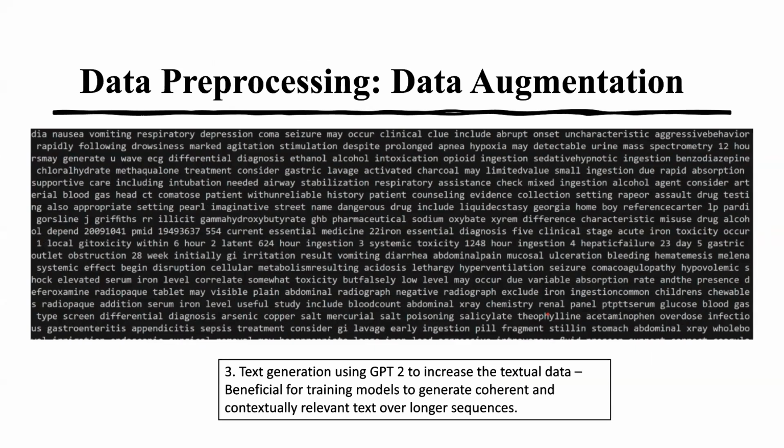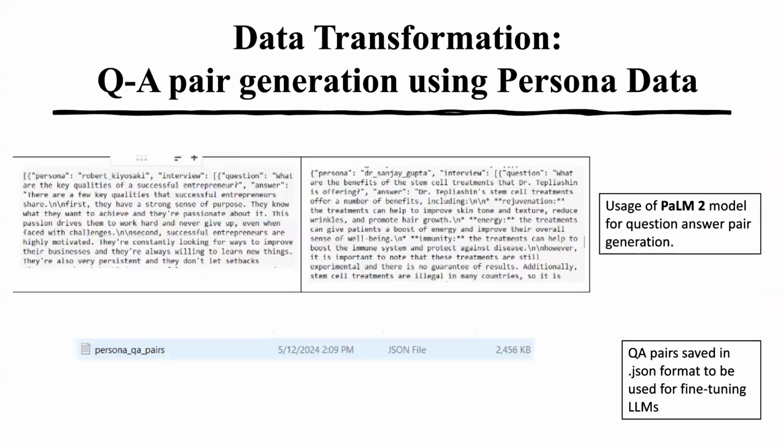We also use text generation with GPT-2 for increasing textual data, which is beneficial for training models to generate coherent and contextually relevant text or longer sequences. Once all the data pre-processing steps are performed, we went ahead and created question answer pairs, especially with respect to the persona data. This is more relevant in terms of fine-tuning the large language models that we chose for this project.